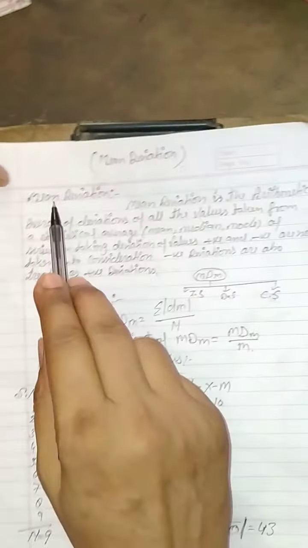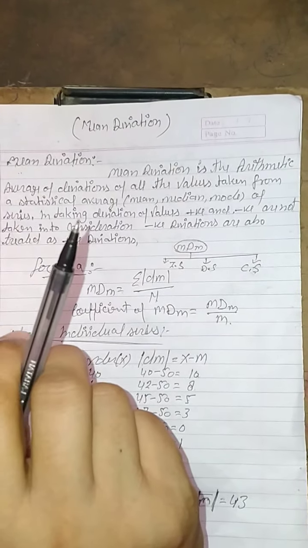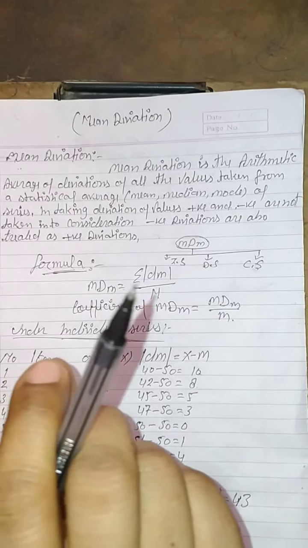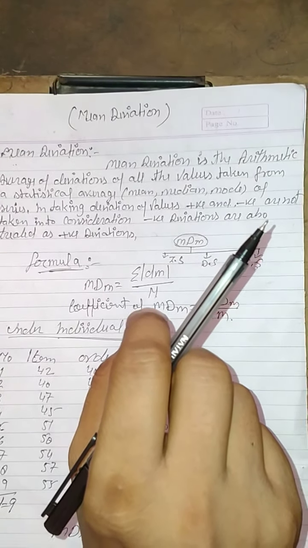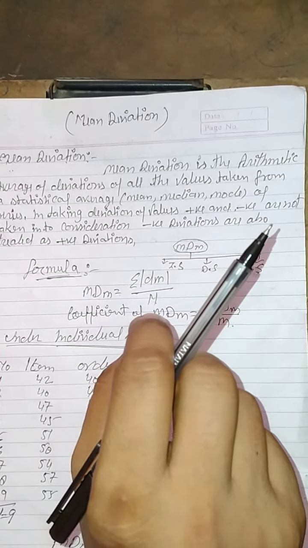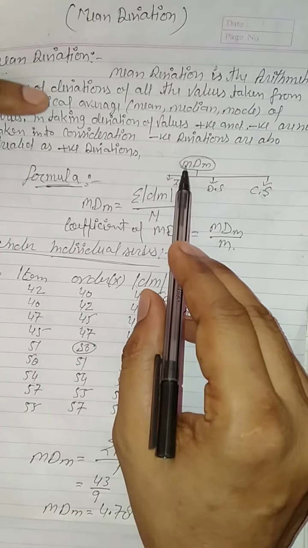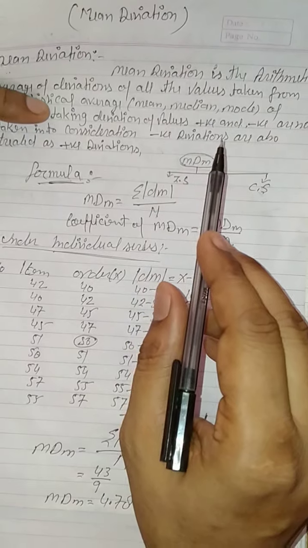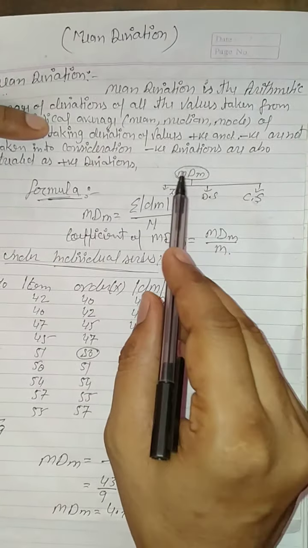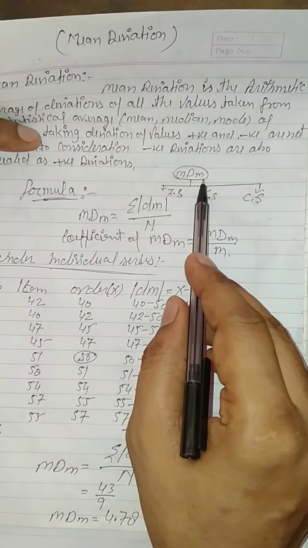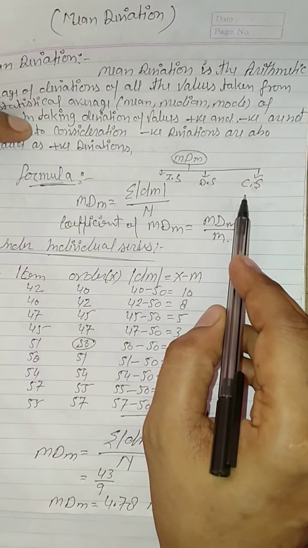See once again. Today we are discussing mean deviation. What is mean deviation, guys? We know that deviation taken by the arithmetic mean, median and mode in a statistical series is called mean deviation. Dear students, mean deviation we will find out with the help of mean, median and mode. First of all, we are discussing mean deviation under median. So we will find out mean deviation median under individual, discrete or continuous series.